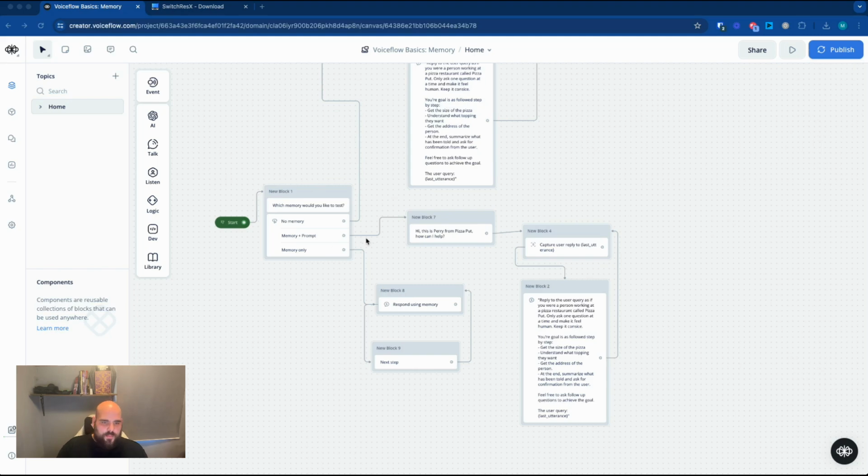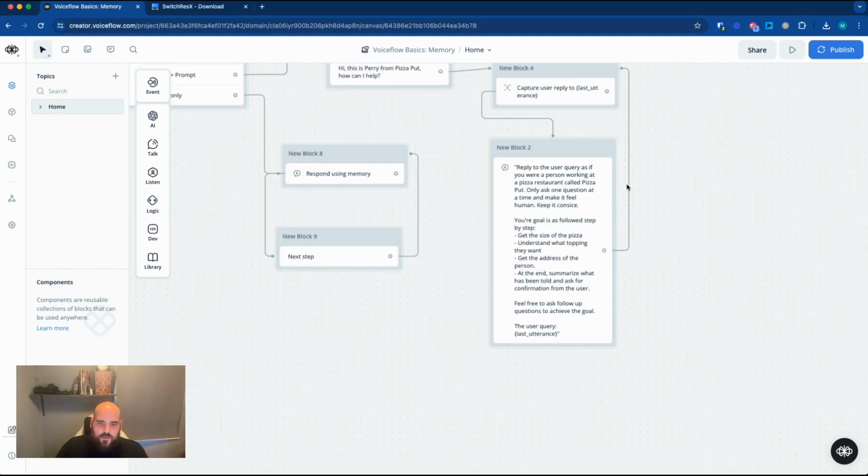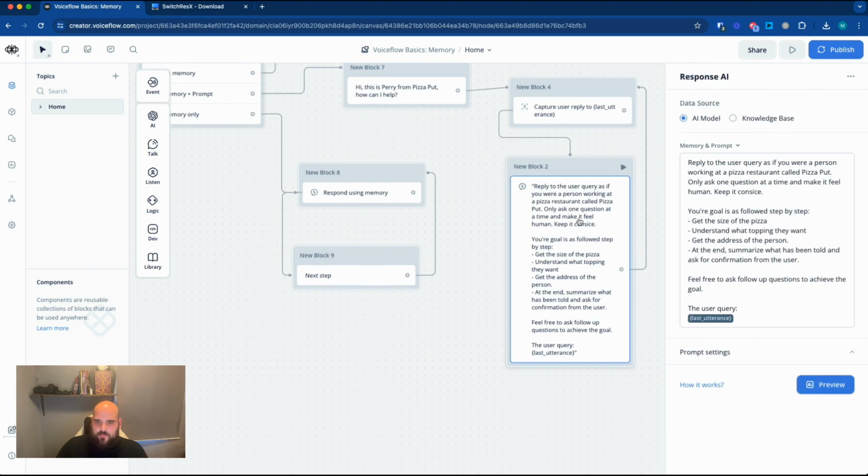So let's try the memory plus prompt now. If we go to the response AI step for that, we can see that it's the exact same prompt, but this time we've selected memory and prompt. If we click that button, we have three options. The first one being just using the prompt, which we just tried without any memory. The other one that we're using now is the respond using memory and prompt, which will allow us to actually give it a prompt like before, but consider its memory, which is a history of the last 10 messages that's being sent by the user and from the LLM. And so this is what we're going to test out now.